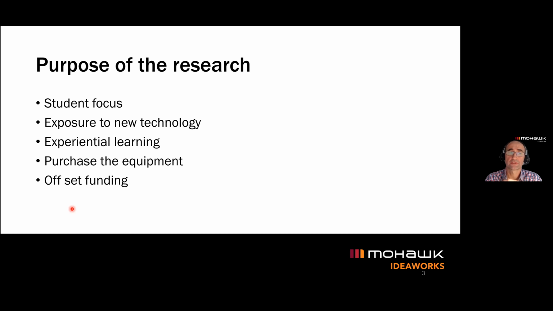When we compare the Mohawk or college education to university education, university is more about the theoretical knowledge, whereas the college level is more about applied engineering, applied science. So the more equipment we can have, the better chances for the students to learn hands-on activities related to the environmental, chemical, or biotech industry.